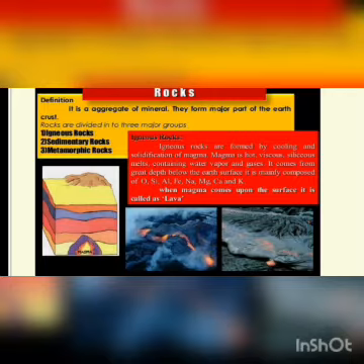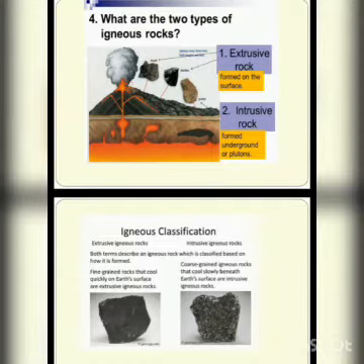Now the next question is, what are the types of igneous rocks? As we have discussed, there are three types of rock: igneous, sedimentary and metamorphic. Now, what are the types of igneous rock? There are two types of igneous rocks. One is the extrusive rock and the second is the intrusive rock. Extrusive rock is formed on the earth's surface by cooling of the lava or magma, and intrusive rock is formed below the earth's surface by cooling of magma.